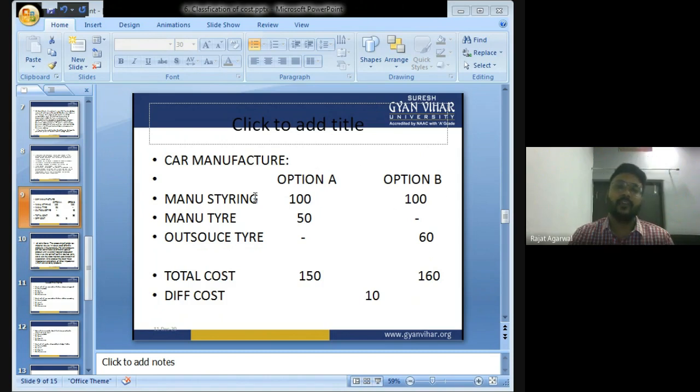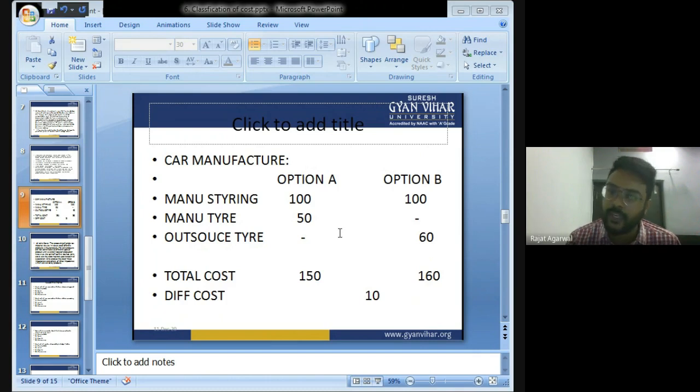In option 1, to manufacture steering, I have to incur 100 rupees. In option 2, also I have to incur 100 rupees. To manufacture tire, in option 1, I have to incur rupees 50. In option 2, I am not manufacturing the tire; I am outsourcing it, so I have to incur rupees 60. Now, what is the total cost of option A? 150. Total cost of option B? 160.